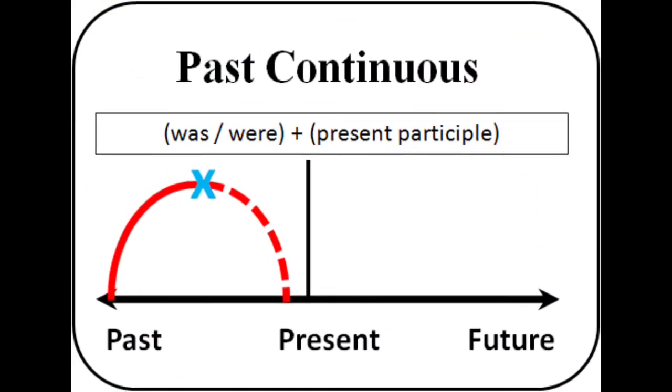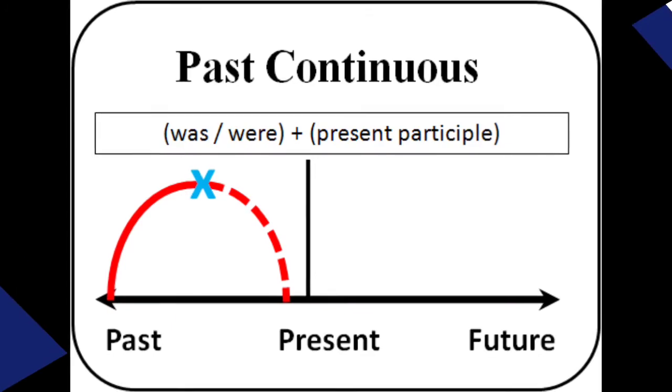Children, look at the timeline and the sentence pattern: was or were plus present participle, that is verb plus ing. Look at the timeline here between past and present, where the action is going on in the past.